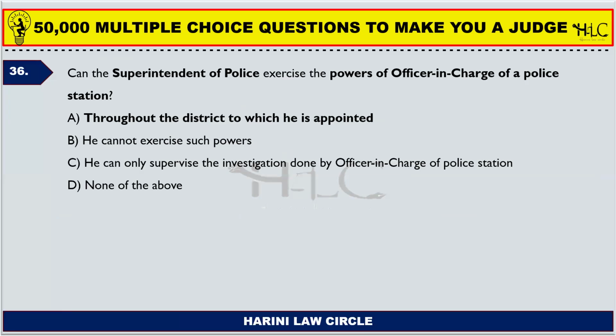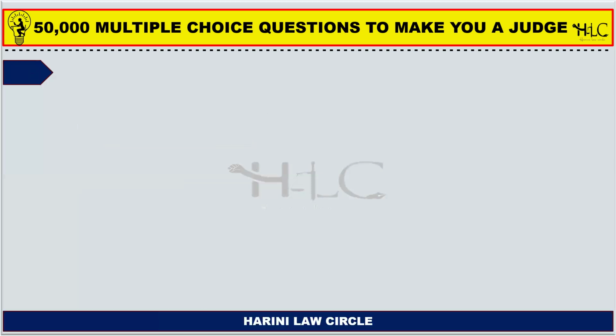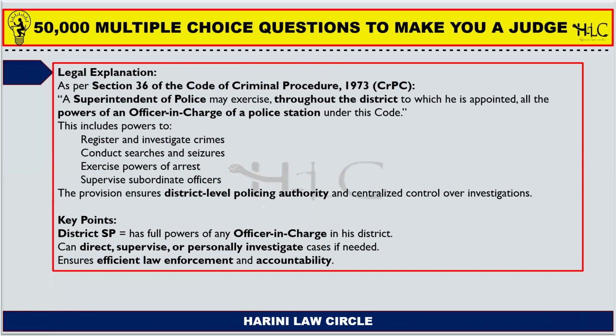The answer is throughout the district to which he is appointed. So, if a superintendent of police is appointed to a particular district, he can exercise the powers of the circle inspector or the inspector in charge of a police station also. Next. So, this legal position is taken from Section 36 of the Code of Criminal Procedure, where it states that a superintendent of police may exercise throughout the district to which he is appointed all the powers of an officer in charge of a police station under this code.